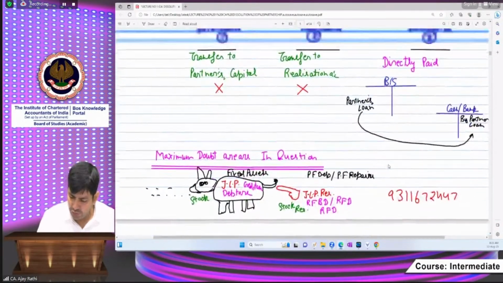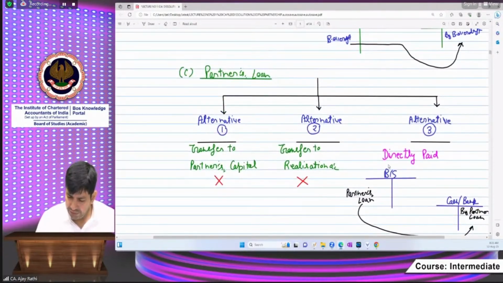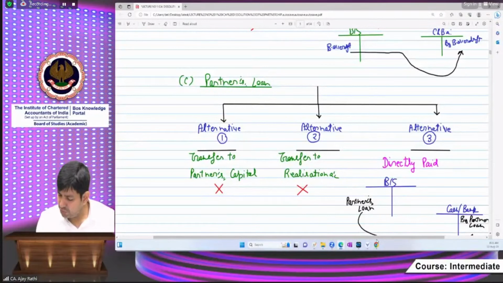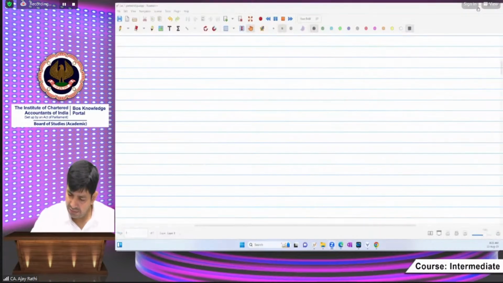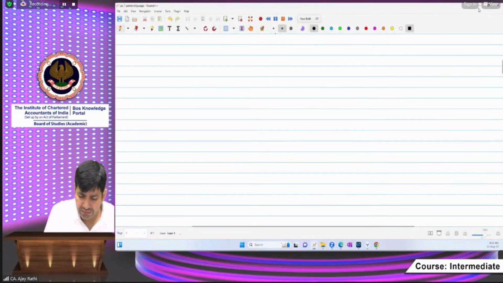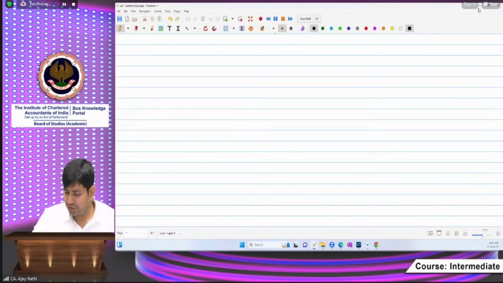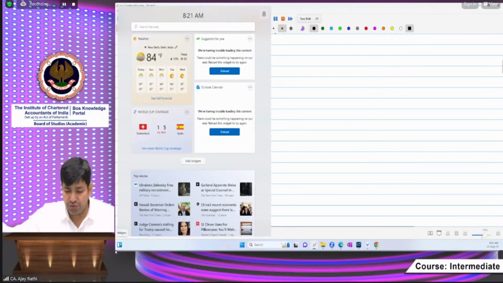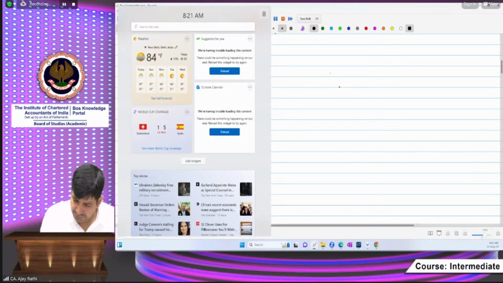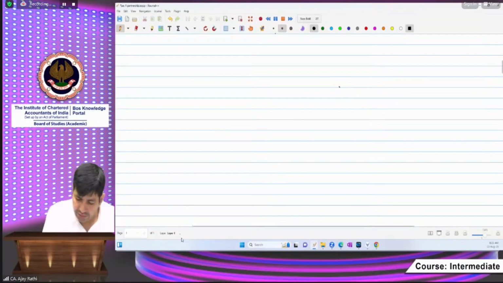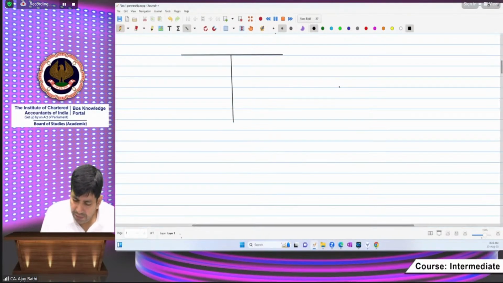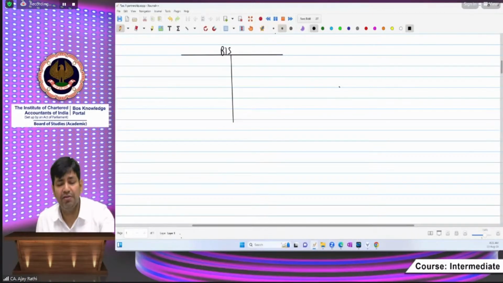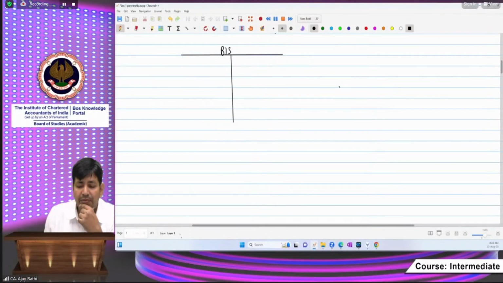Here we are moving to the next step, that is step number 2. But before moving to step number 2, another thing is also there to discuss. Sometimes in the question, we used to see some more things. What kind of things will we find in the question? In the balance sheet, we used to find some tails. In Hindi we call it poonch.